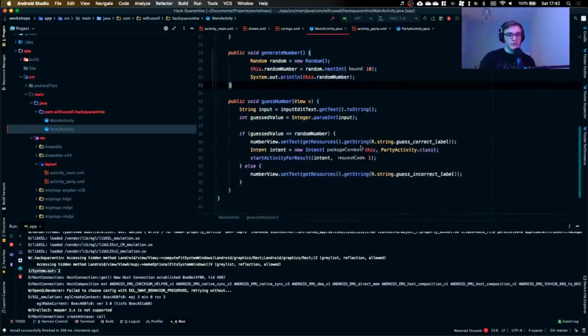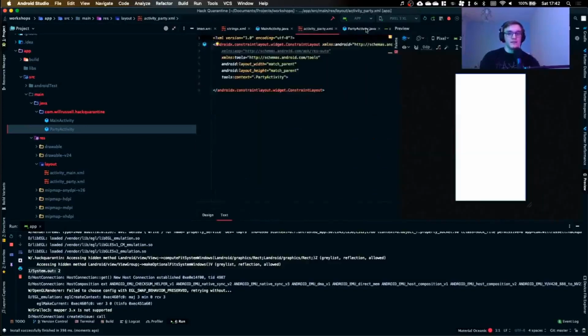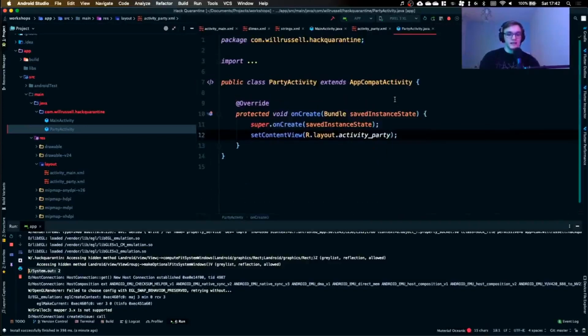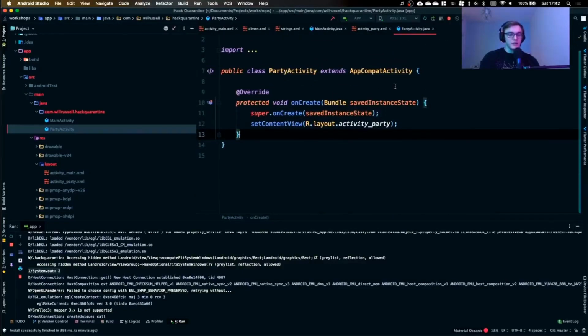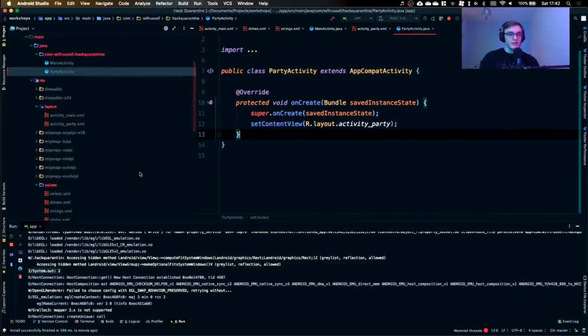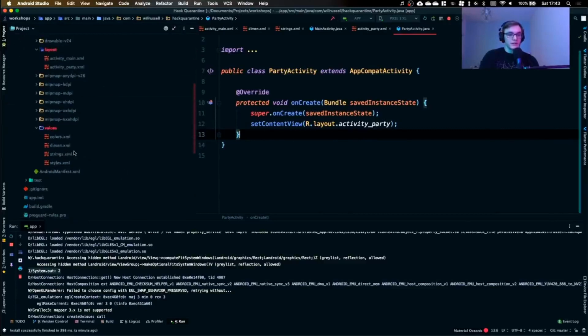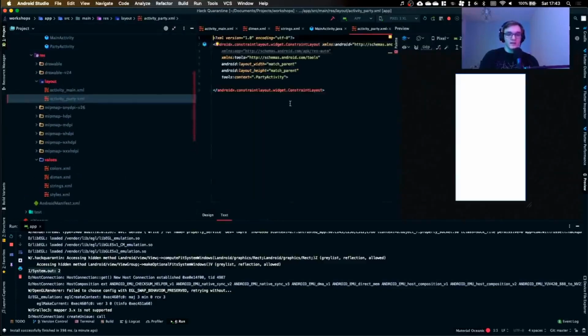So what I'm going to do now is create a really nice party activity. So we don't really care about this. We'll talk about the Java code a bit later, but we're not really trying to do anything. We want to actually show something cool. So let's hop back over to our XML. Now, as you can see, there's just a layout with no views. It's exactly the same as my diagram. We've got our layout that's going to tell everything where to be, apart from there's nothing to tell where to be.